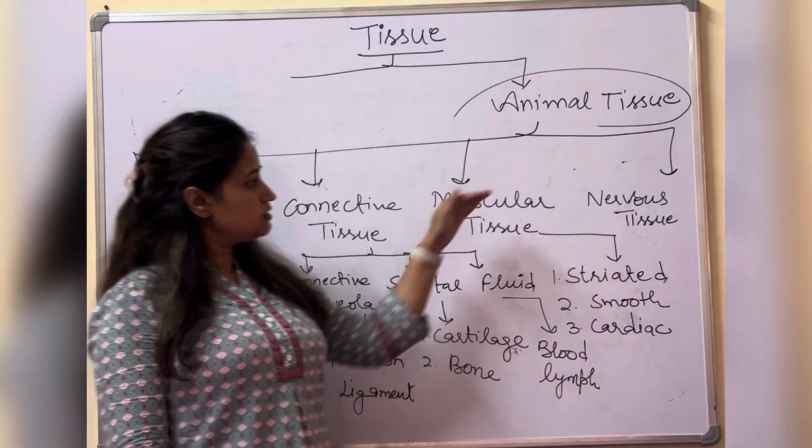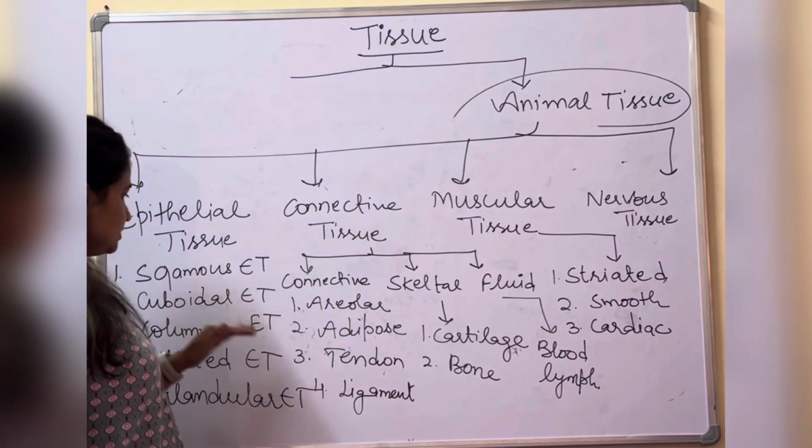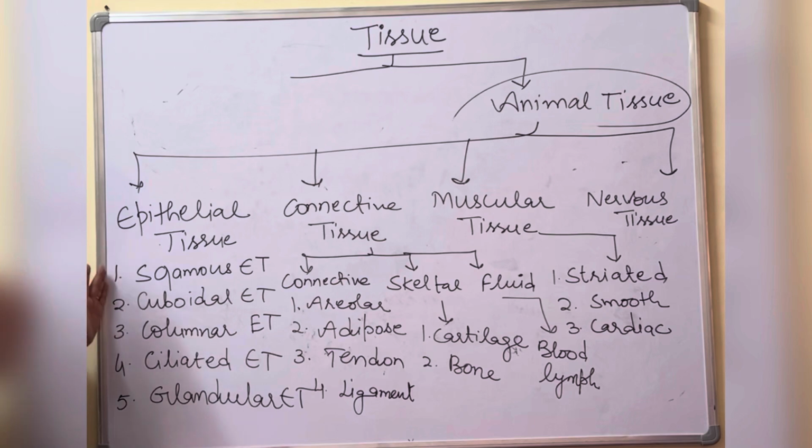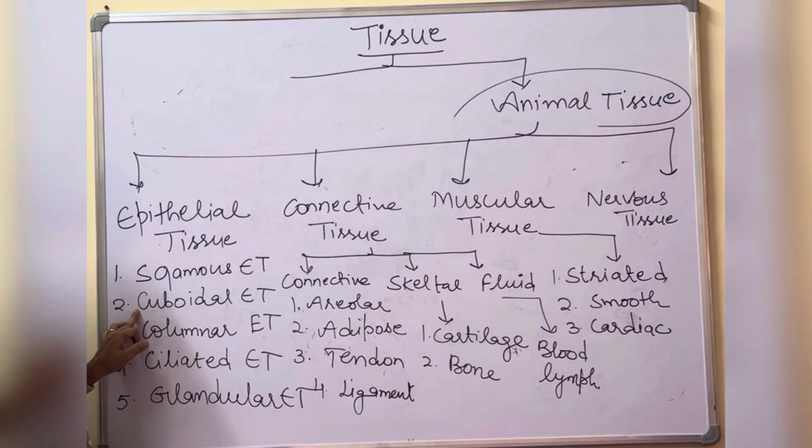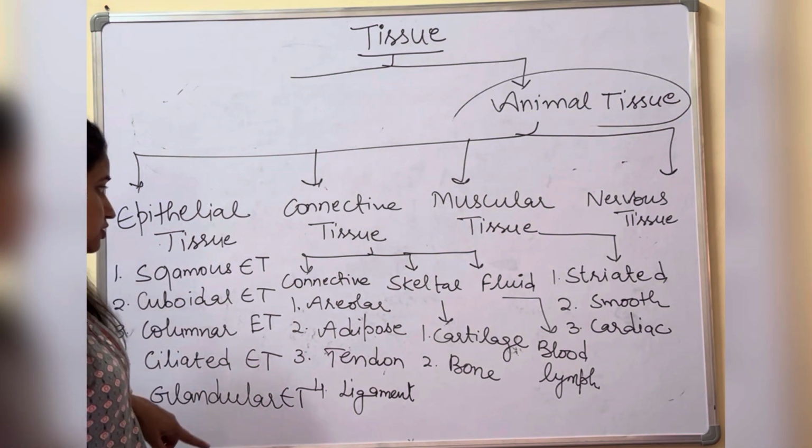Fine. Further, these tissues have categories. Like in the epithelial tissue, there are five types of tissues. First is the squamous epithelial tissue. Second is the cuboidal epithelial tissue. Third is the columnar epithelial tissue. Fourth is the ciliated epithelial tissue, and fifth is the glandular epithelial tissue.